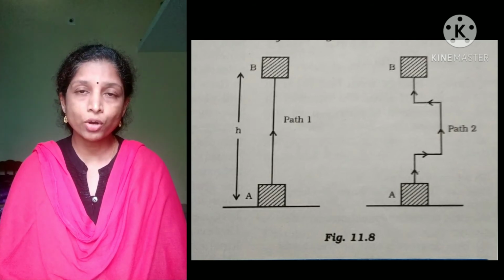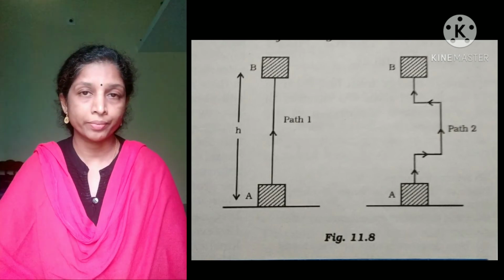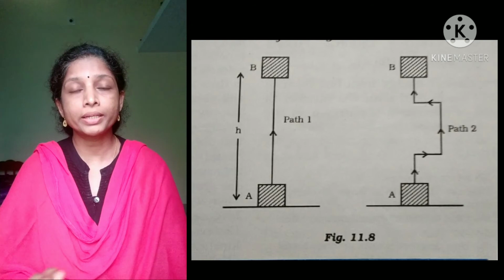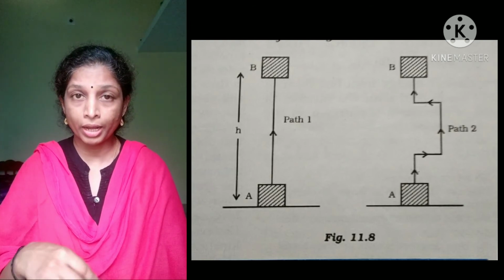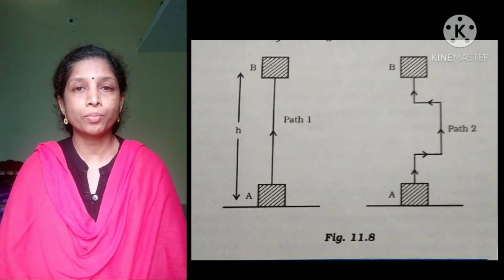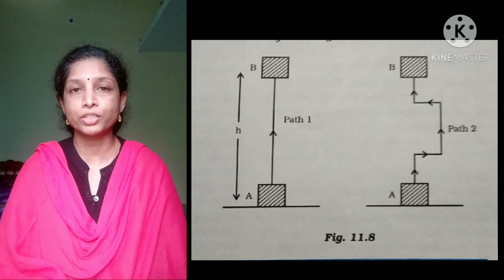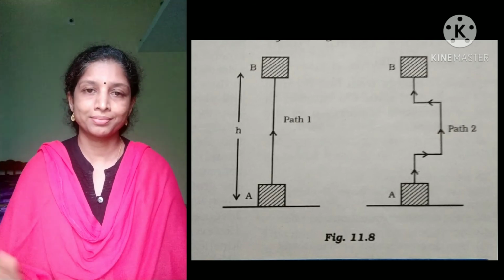So we can raise the object directly in the upward direction or in a different manner, and we can prove that it does not depend upon the path.